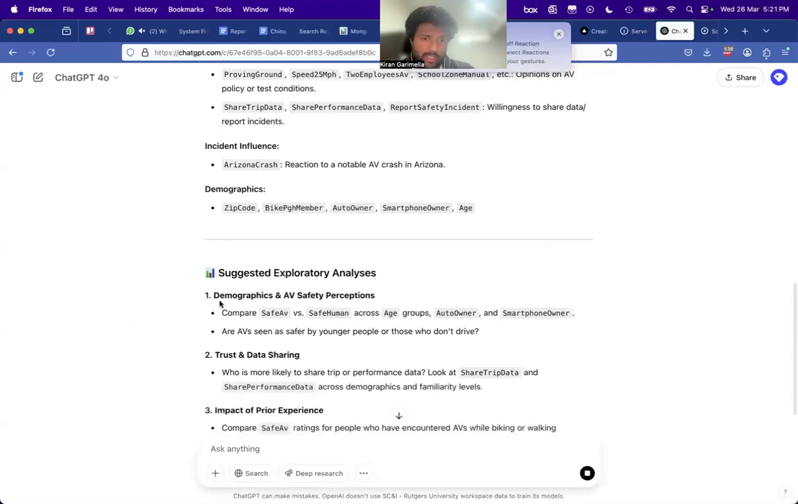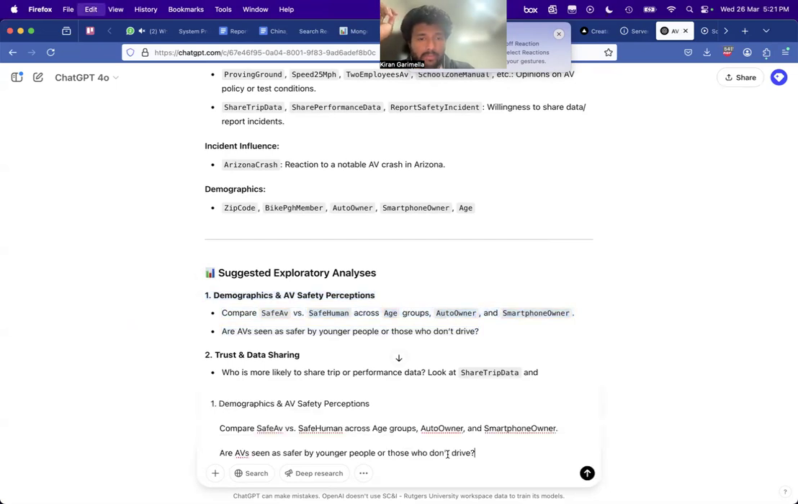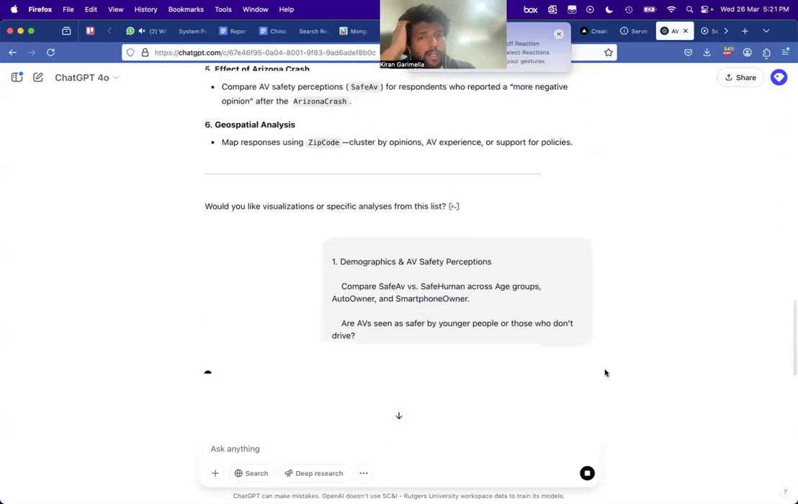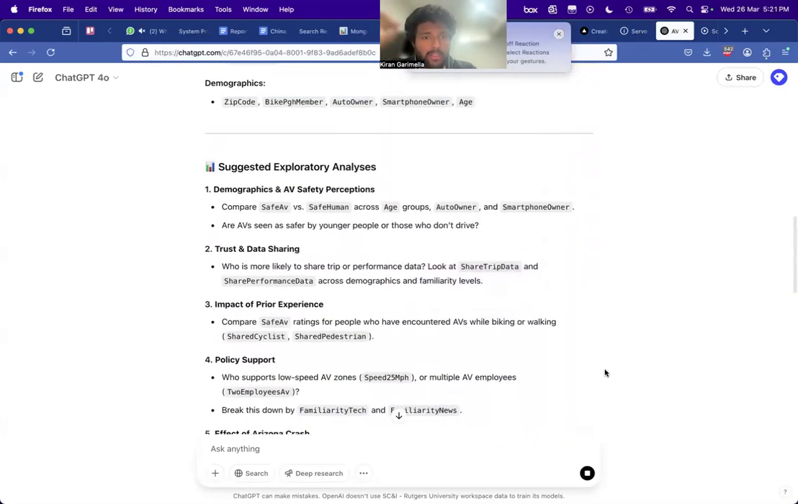So let's check. For instance, I want to know, comparing safety, whether they think autonomous vehicles are safe or humans are safe across these, right? I think that's very interesting. Age, auto owner, and smartphone owner. If I was a car owner myself, maybe I will have certain types of views. Things like these. So I will say, let's do this. I didn't even specify, I just copy pasted it.